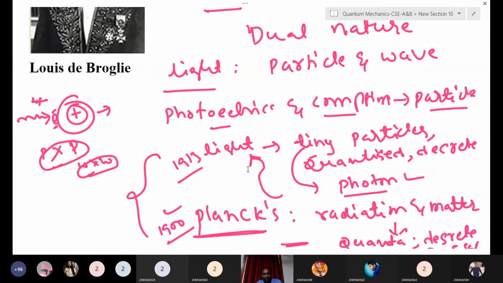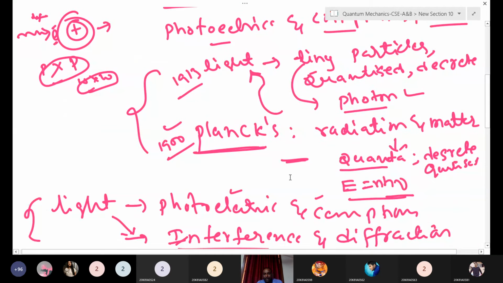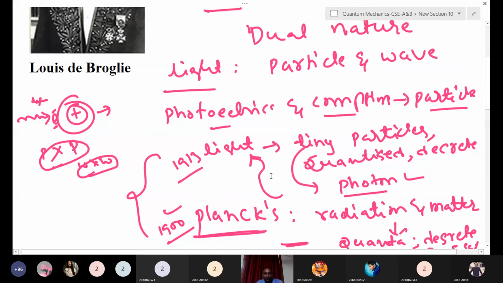In 1900 Planck proposed that when radiation interacts with matter, it releases energy in the form of quanta, or discrete amounts, that is n h nu. Einstein applied the same concept to light: light propagates as small energy packets or tiny particles, which he called photons. This is also a quantized, discrete amount.